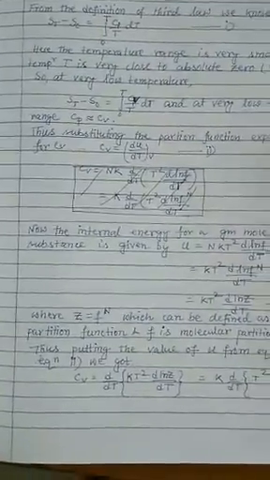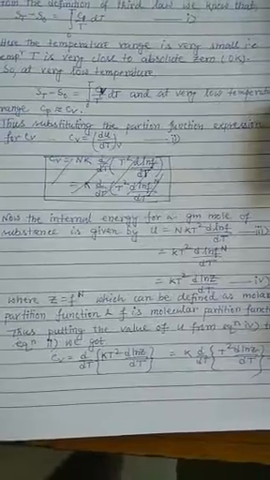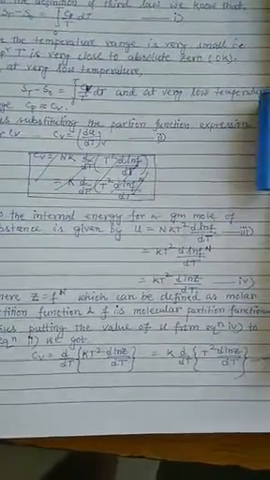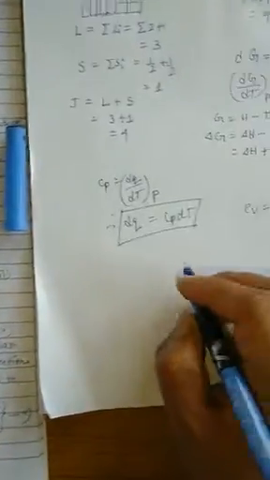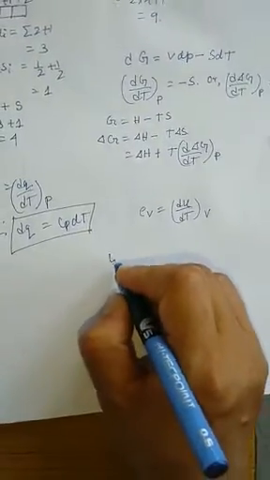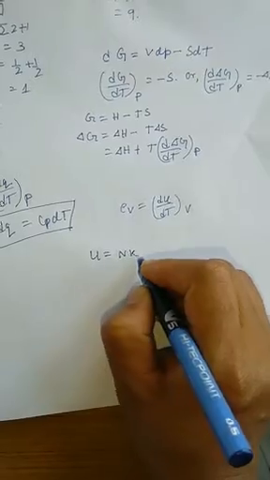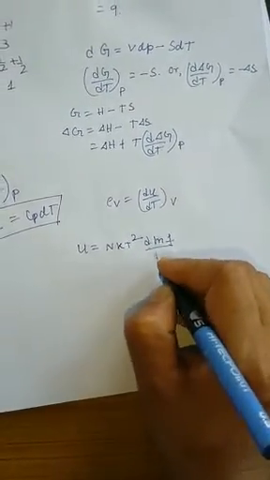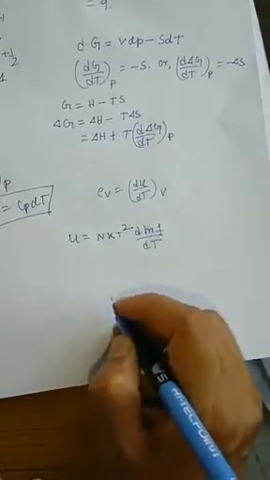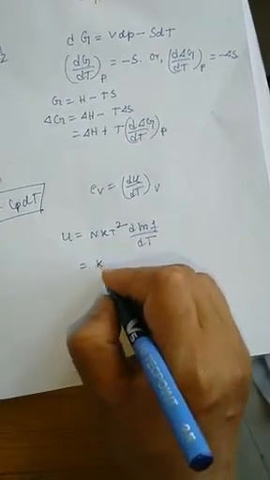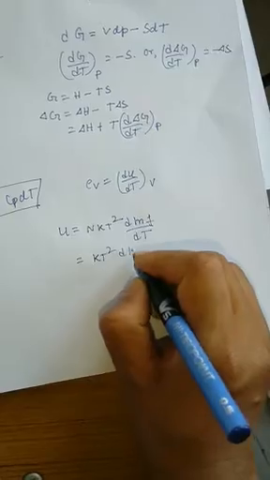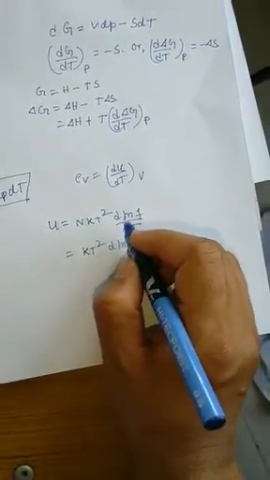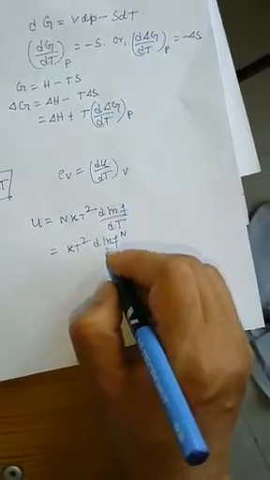Now, the internal energy of a gram mole of substance, in terms of the partition function, can be written as U equals nkT squared d ln f by dT. I can modify this equation a little: d ln f to the power n, because if something is placed before ln, it can go to the power.